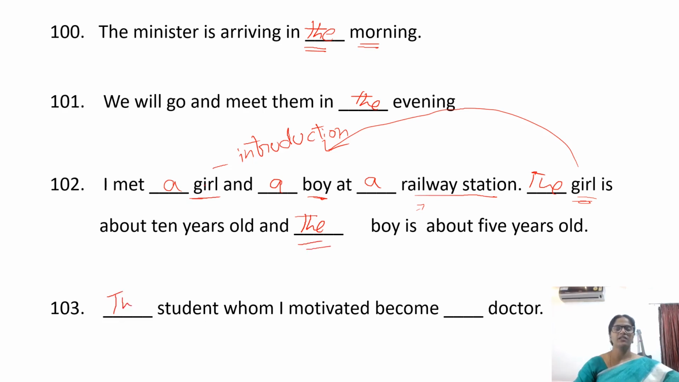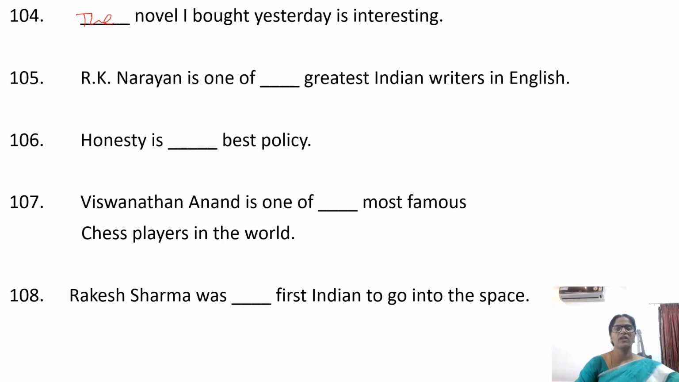The student whom I motivated became a doctor. Am I talking about any student? No, I'm talking about the particular student whom I motivated. So we have to use the. The novel I bought yesterday is interesting. I'm talking about the particular novel that I bought yesterday.